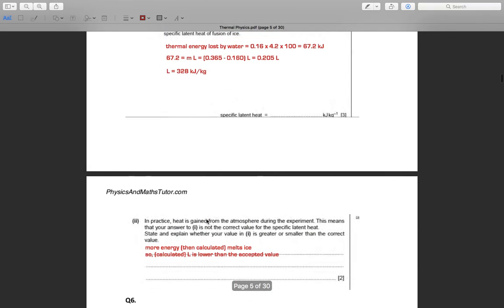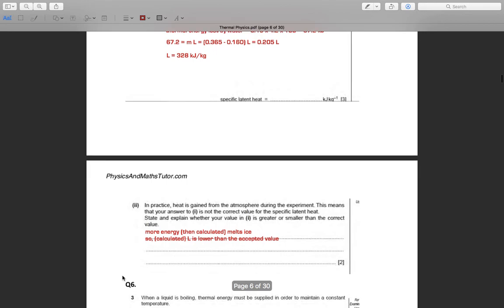Okay, one more question. In practice, heat is gained from the atmosphere during the experiment. This means that your answer to I is not the correct value for the specific latent heat. State and explain whether your value in I is greater or smaller than the correct value. There is more energy than calculated to melt the ice, so the calculated L is lower than the accepted value.